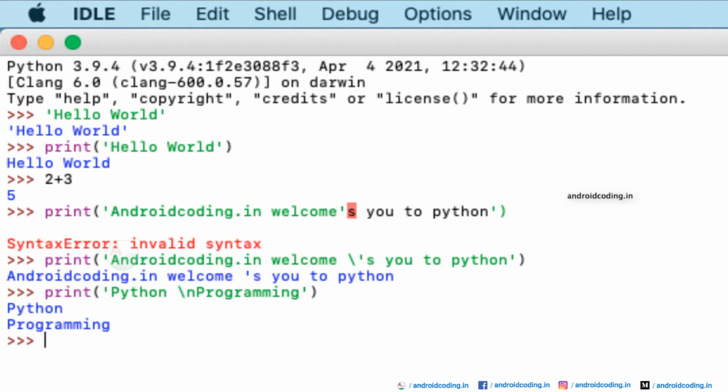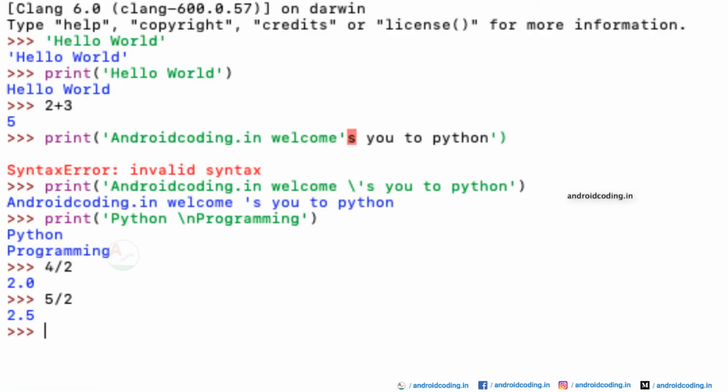So now let us see an example of a calculation again. When you divide 4 by 2, you will be getting an output 2.0 here. So it's exactly trying to provide you the exact values. When you do the same with 5 divided by 2, you will be getting 2.5. But sometimes we want just the integer rounded values rather than a decimal value.